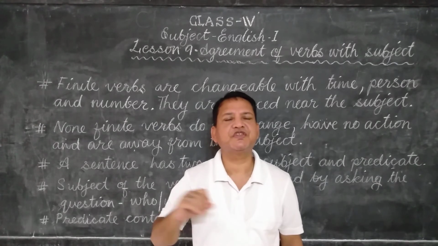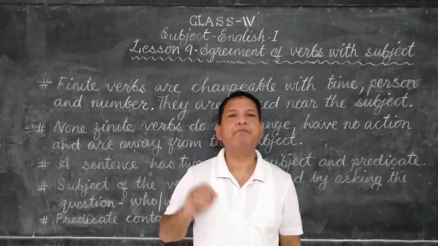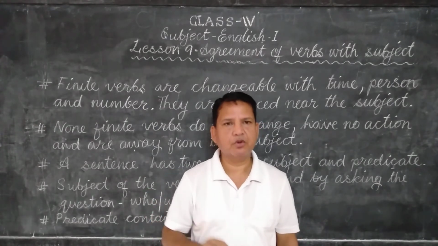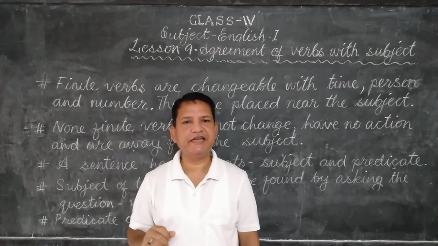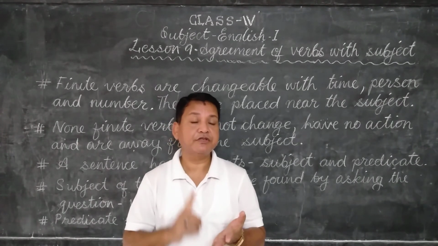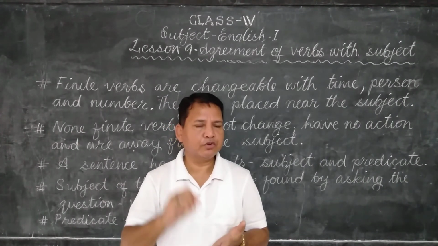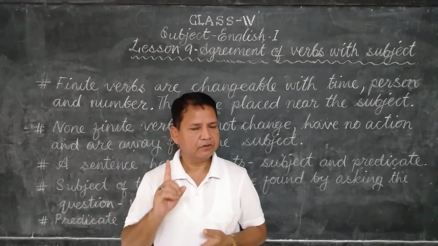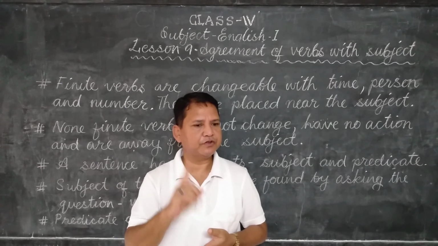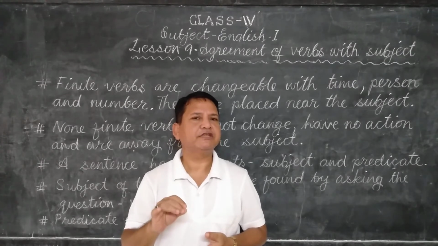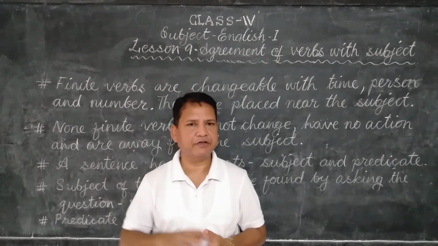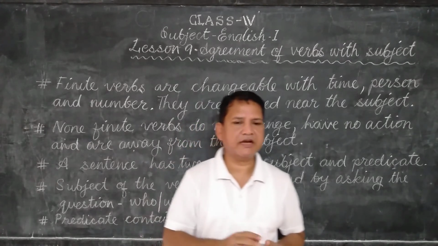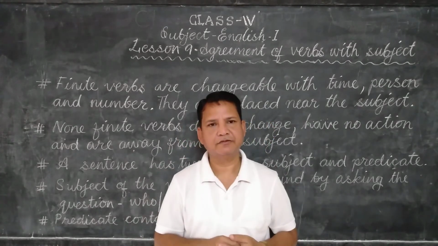Manoj draws very beautifully. It is simple present tense. Manoj is a singular person. Singular present tense. Manoj draws beautifully. Suppose Manoj and Mohan are there.